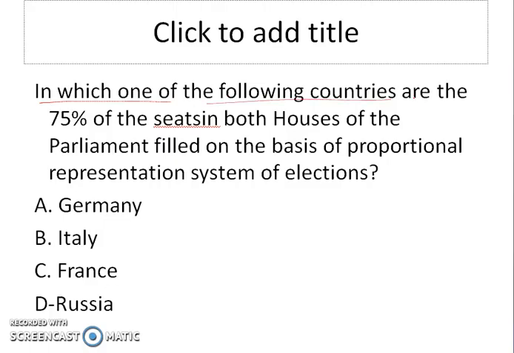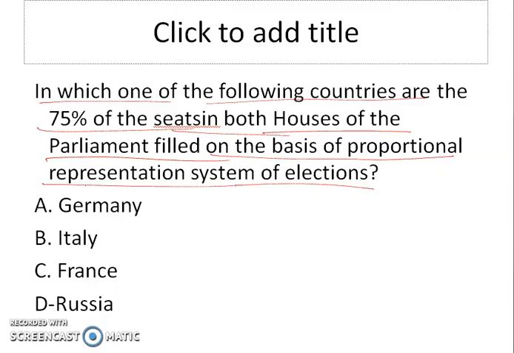in which one of the following countries are the 75% of the seats in both the houses of the Parliament filled on the basis of proportional representation system of elections? So the answer will be B, Italy. That is, in Italy, the 75% of the seats in both the houses of the Parliament are filled on the basis of proportional representation system. Now let's come to the next question.